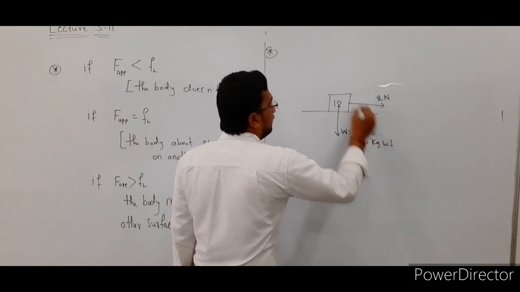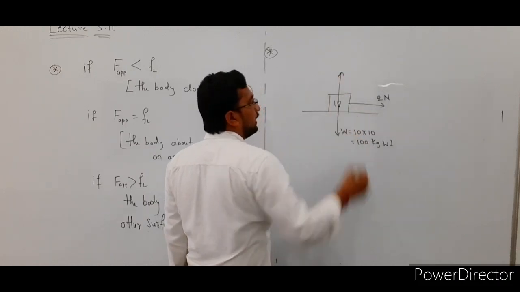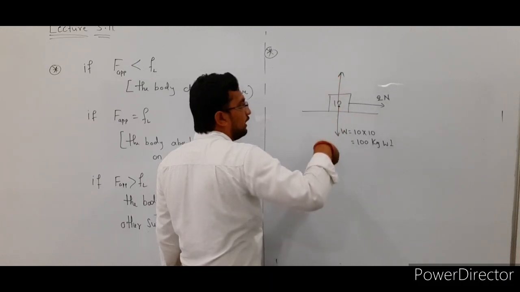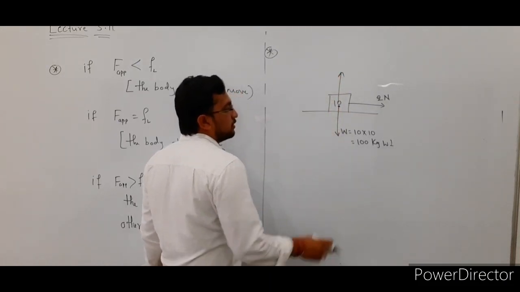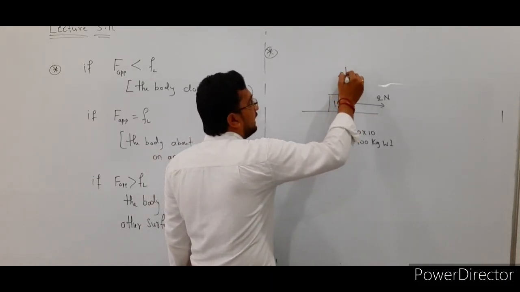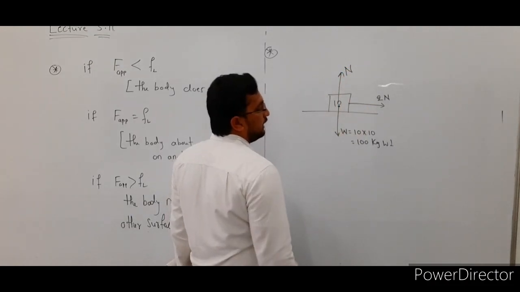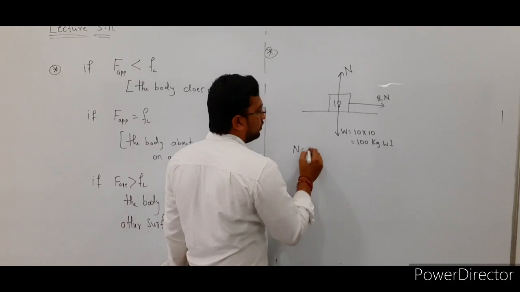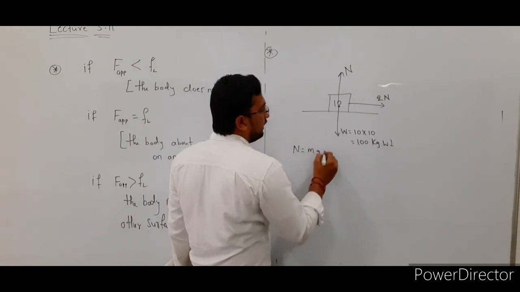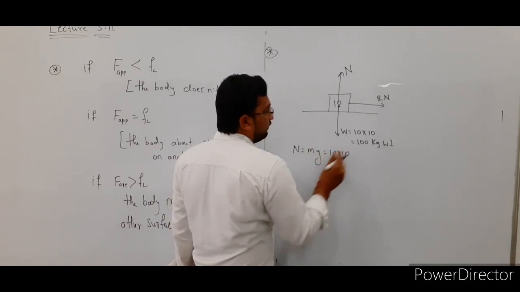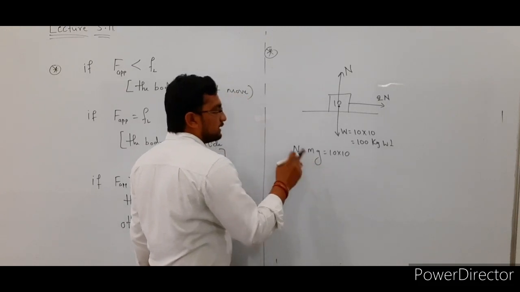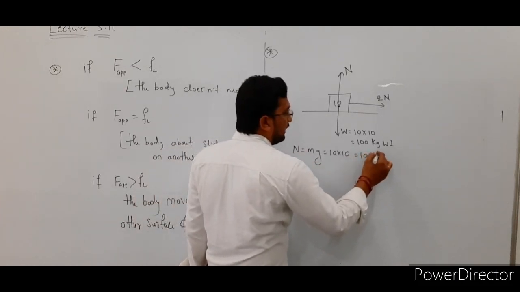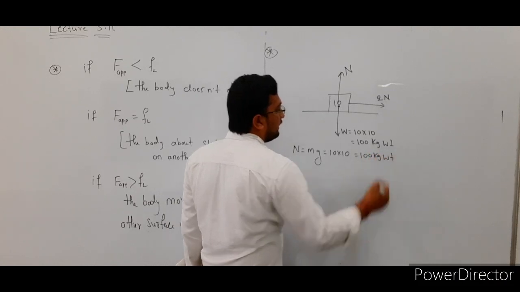Okay, then the normal reaction is acting in the upward direction. There is no net force acting on the body in the vertical direction. So the normal reaction is balanced by the weight of the body. Then the normal reaction is equal to mass into acceleration due to gravity, that is 10 into 10. In this case we are considering the value of acceleration due to gravity as 10. So this is equal to 100 kg weight. So this is the N value.